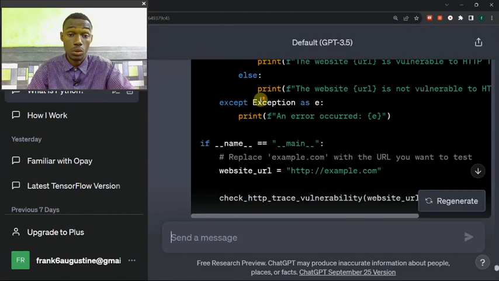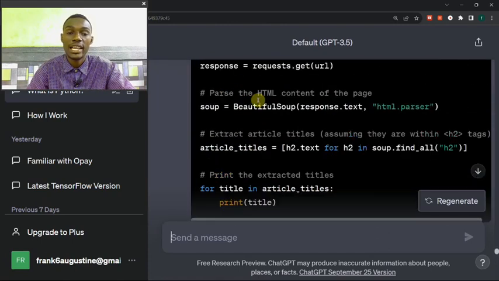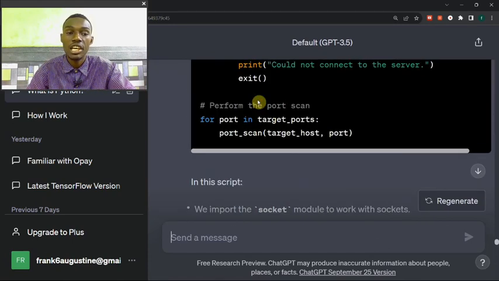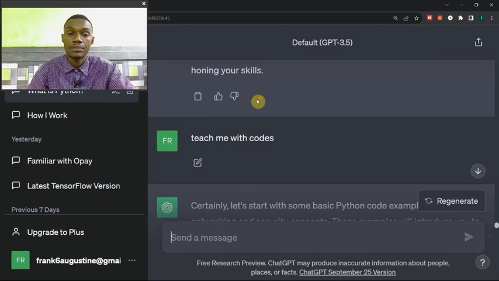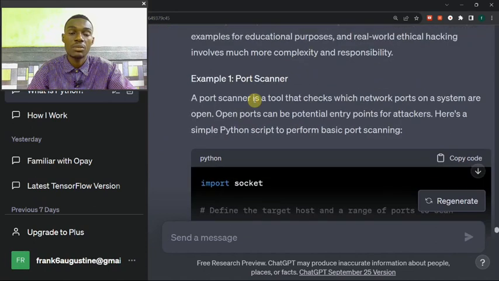ChatGPT doesn't teach how to hack, but I was able to ask ChatGPT how to hack, and ChatGPT showed me every damn thing. Now let us dive in. Let me show you guys how you can ask to hack, how you can hack using ChatGPT. Come on, let us move in. Let me show you guys how you can do that.